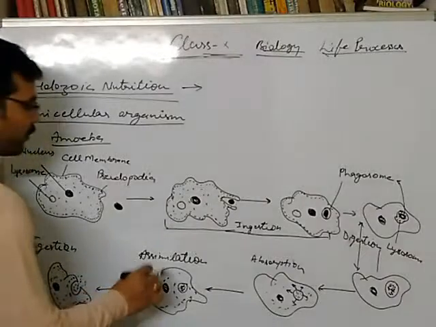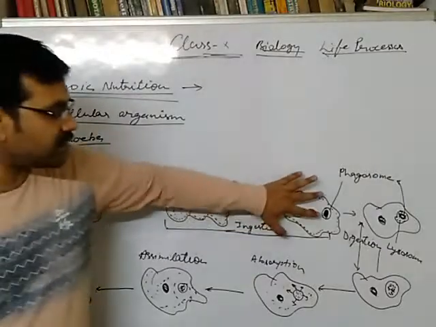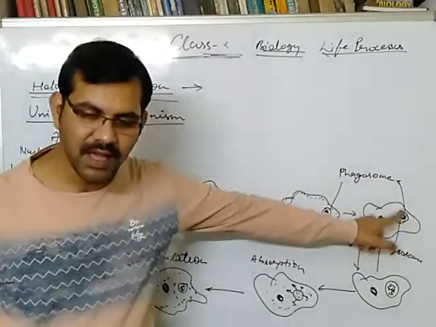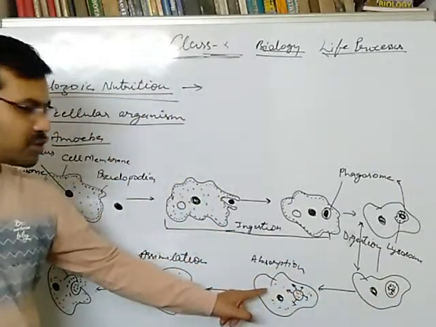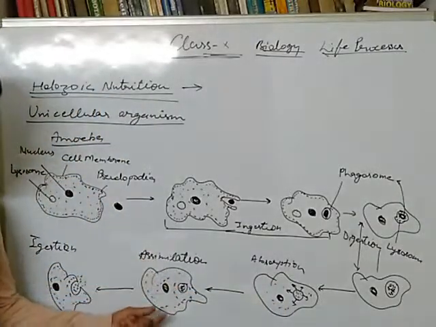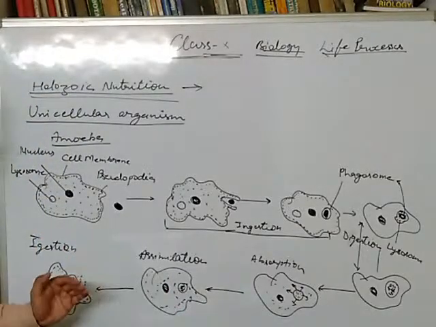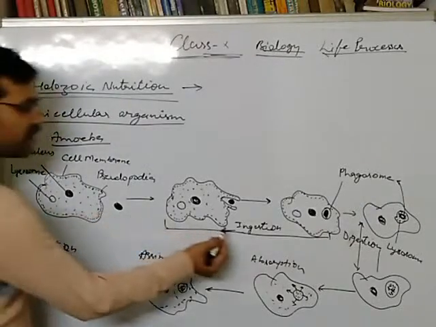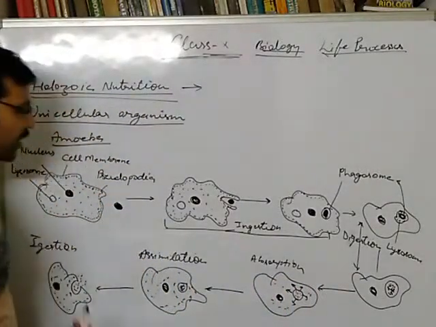Okay, so first the food is captured with the help of pseudopodia, and it is enclosed inside the phagosome. Now a lysosome fuses with the phagosome. After that, it performs the process of digestion. After digestion, digested food is absorbed inside the cell. Now undigested food remains inside the phagosome, that is a food vesicle. After that, it is ejected from the body, thrown outside. Okay, so these five processes, that is ingestion, digestion, absorption, assimilation, and egestion, have taken place.